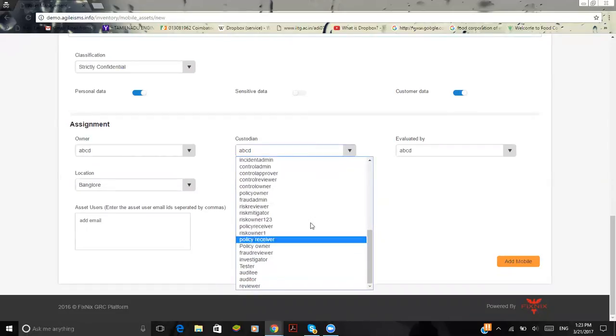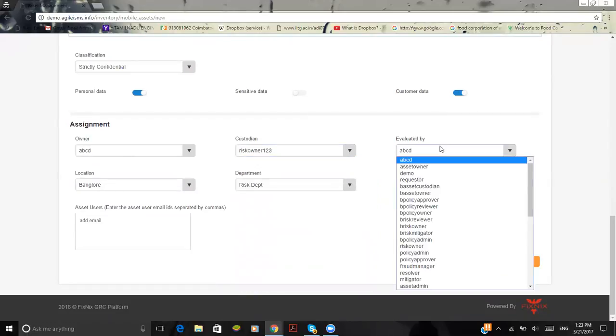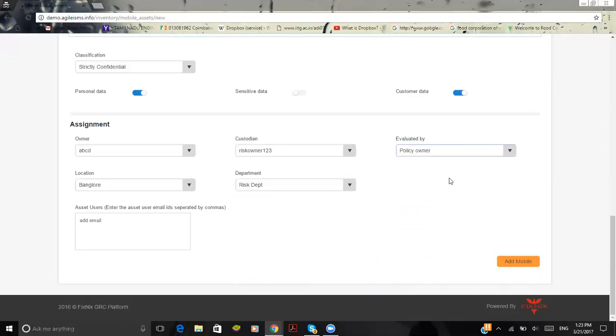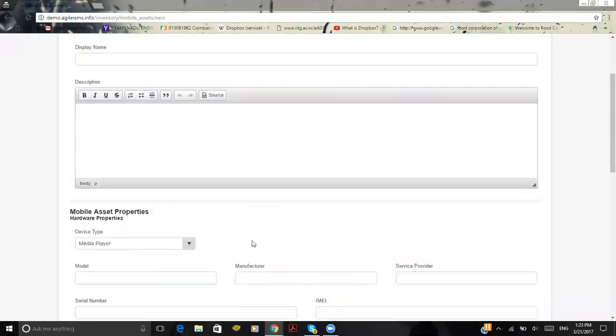Maybe the custodian would be the manager in the firm, or evaluated by the managers or the CEO and the C-level people, or an IT manager on the same. So based upon which location and based upon which department I will map it. And here is where you add the email IDs on the same.